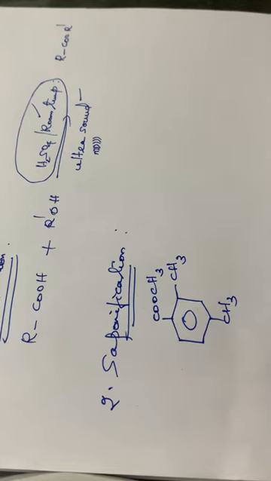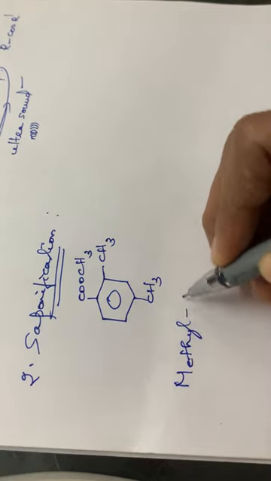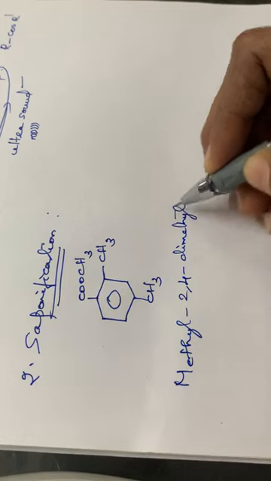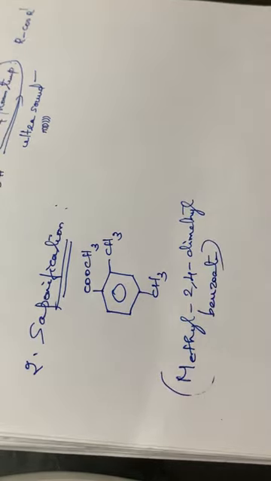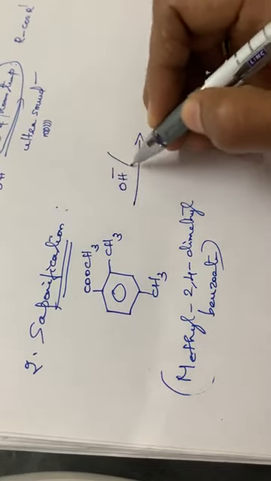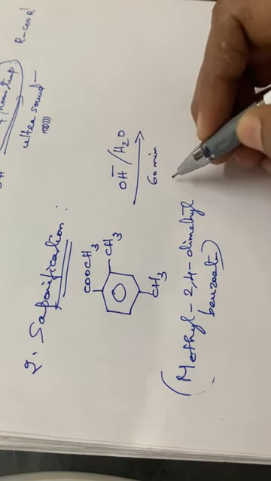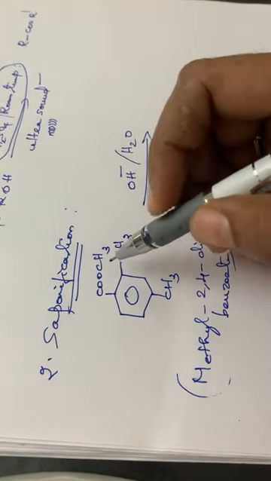So the compound is methyl 2,4-dimethyl benzoate. The reaction takes place in the presence of an alkali and water, 60 minutes, then ultrasound. Ultrasound is used, so here it is a saponification reaction.